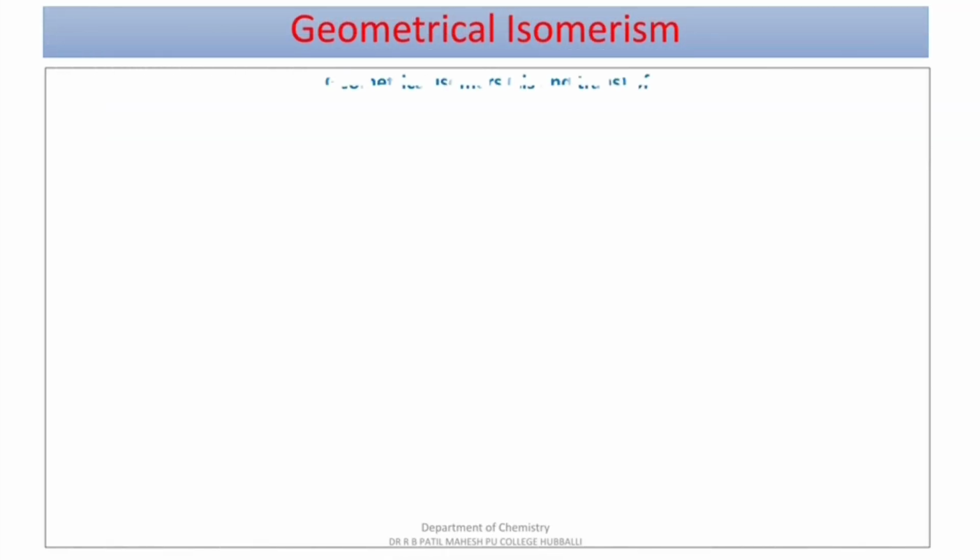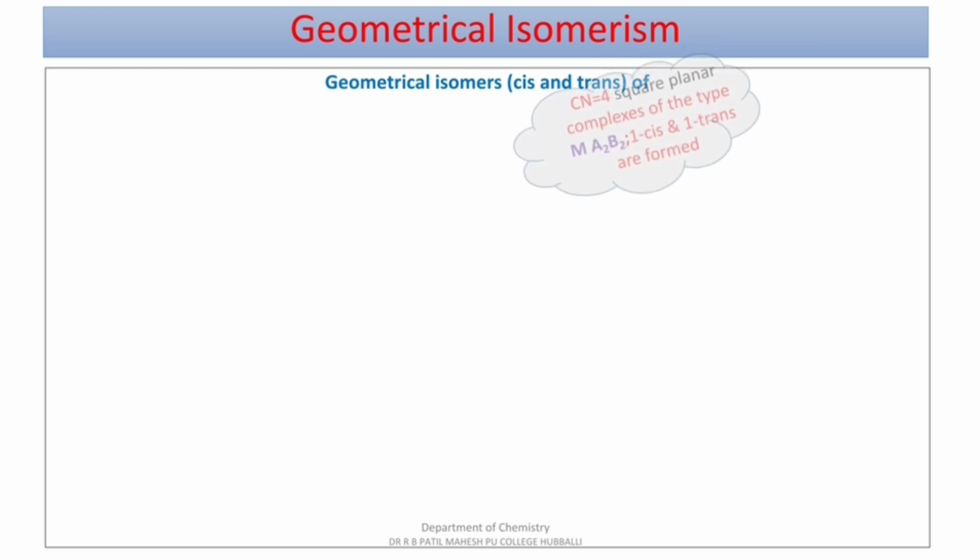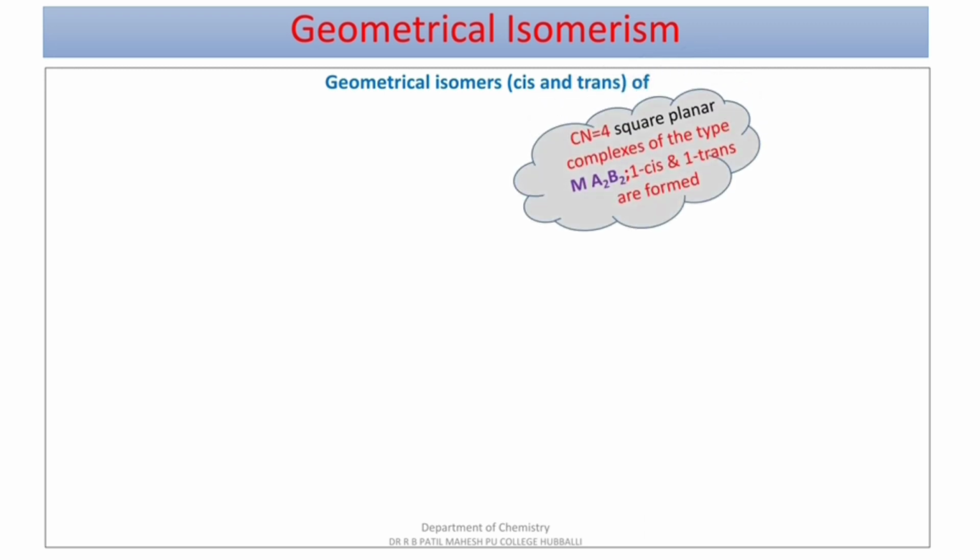Taking an example for geometrical isomers, that is cis trans isomers of the type MA2B2. Here A and B are two different ligands, which come under heteroleptic complexes, and both can donate one pair of electrons each. Therefore, there are a total of 4 pairs of electron donation, 2 from A and 2 from B, which is going to form one cis isomer and one trans isomer.